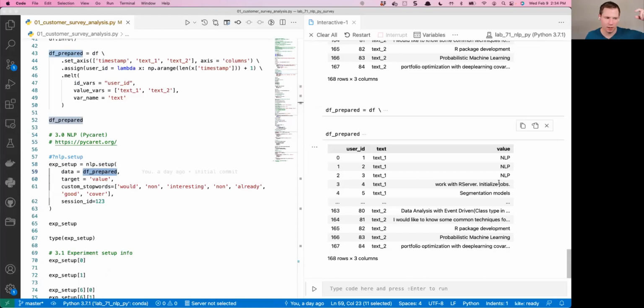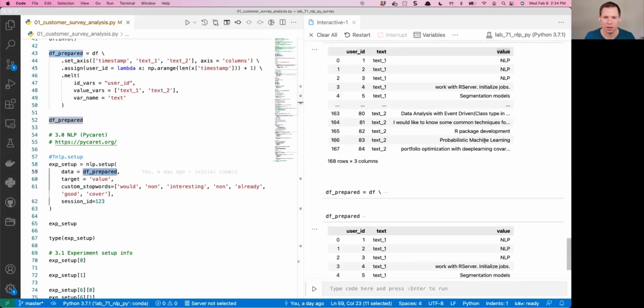So I'm telling it, when we set up, we're going to be looking at this value column, and you can give it more than one column. You just supply them as a list, but we're mainly going to be doing the NLP on a single column, which is what I normally recommend. And then we can provide these things called custom stop words.